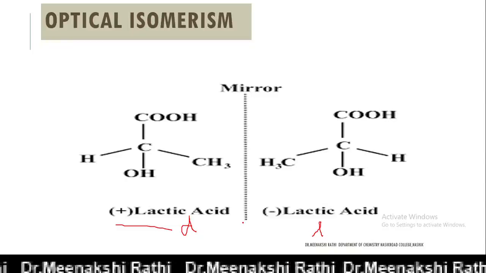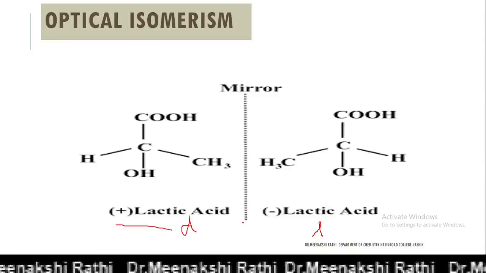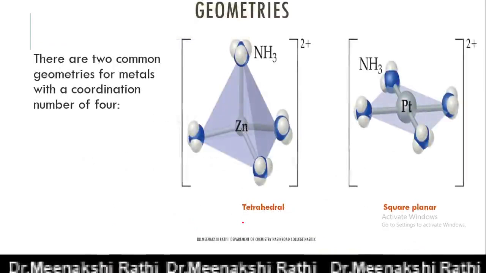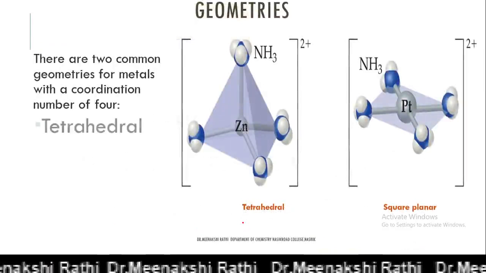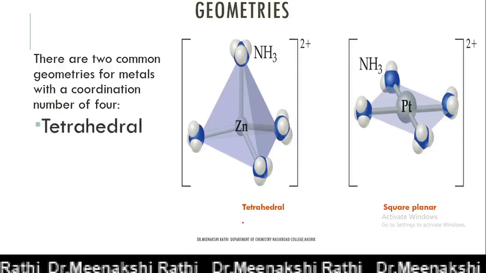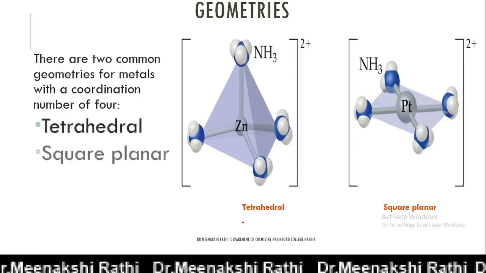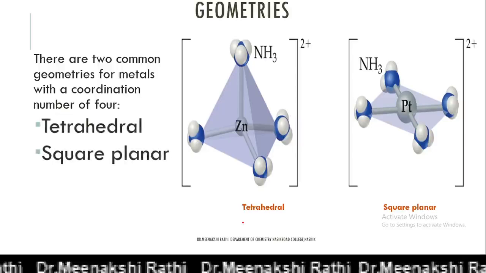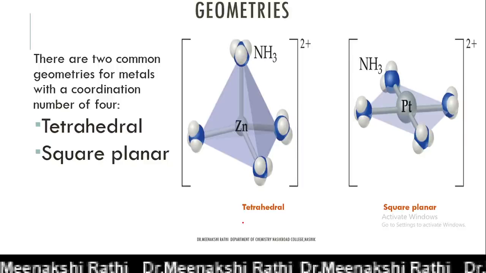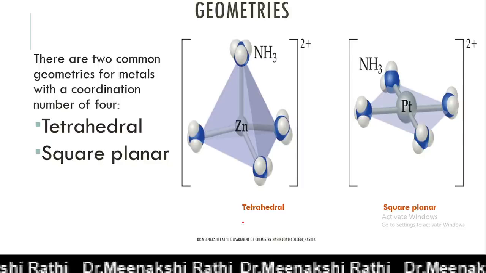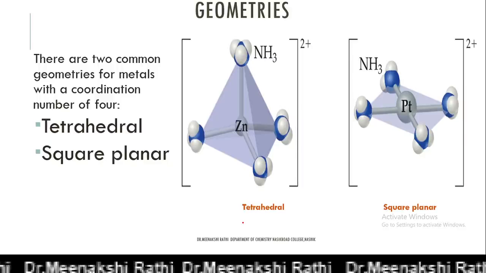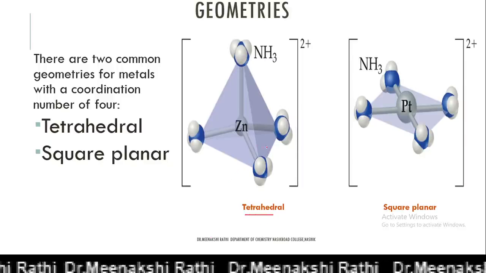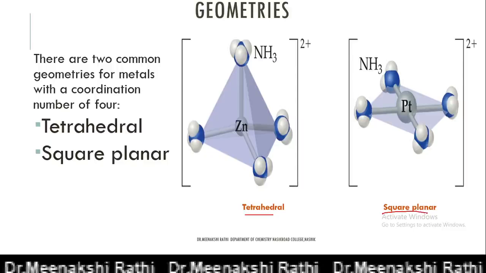So this property is also exhibited in coordination compounds. We know coordination compounds have coordination number 4 or coordination number 6. There are two common geometries for metals with coordination number 4. Those are tetrahedral geometry, which is represented like this, and square planar geometry.